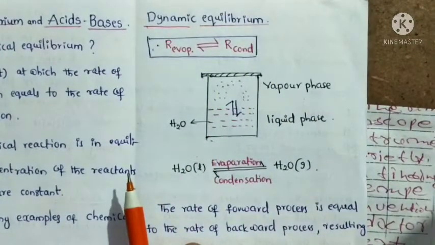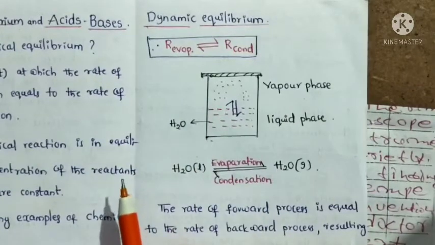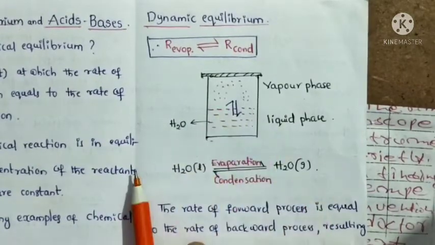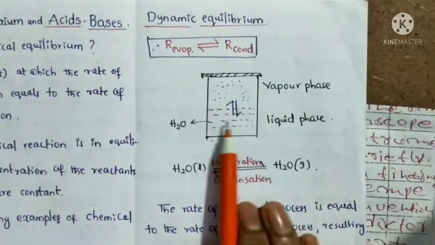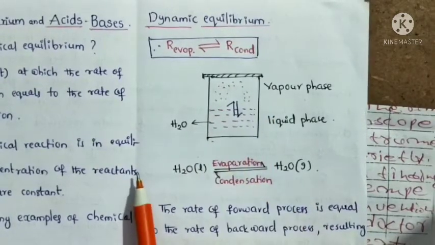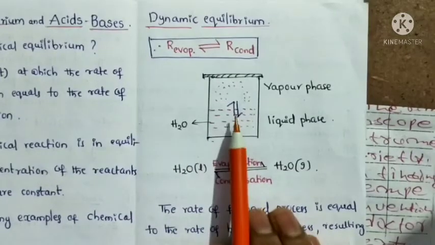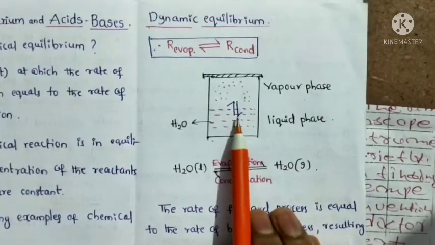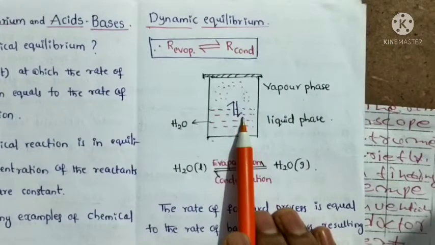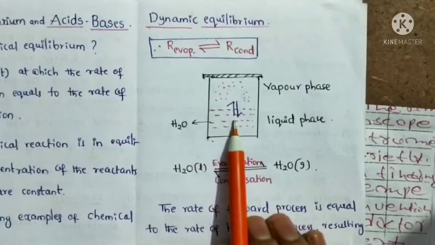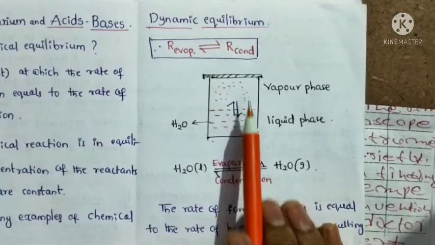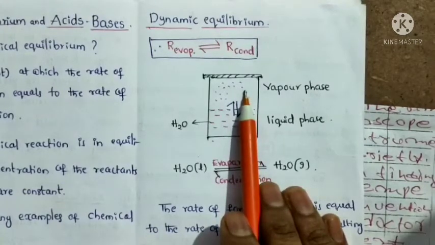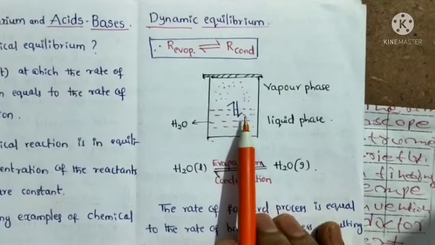So what is the definition of dynamic equilibrium? We take a closed vessel. In half of the vessel we take water. After some time, what happened? Water molecules in the liquid phase go into the vapor phase, which is called vaporization.